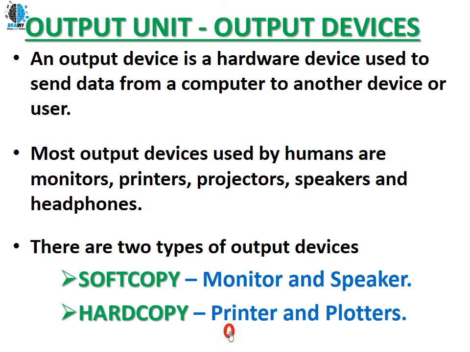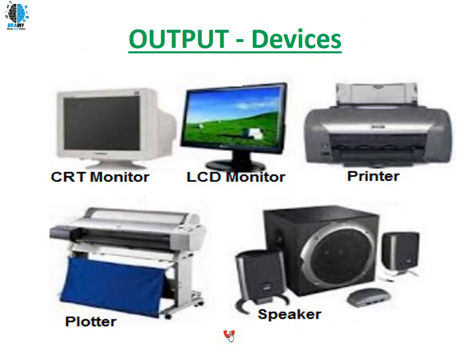In the coming class, I will be telling you more in detail about different types of computers. These are output devices of a computer system. This monitor is one type of output device. Printer is one type of output device. Plotter, speaker, all these are output devices of a computer system. In coming videos, I will be telling more in detail about computers.